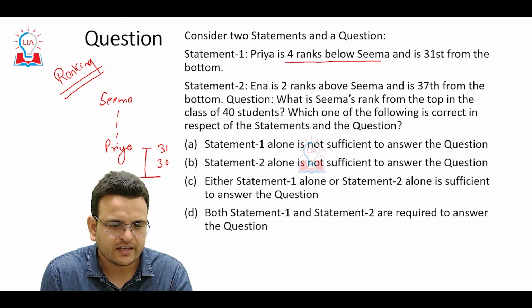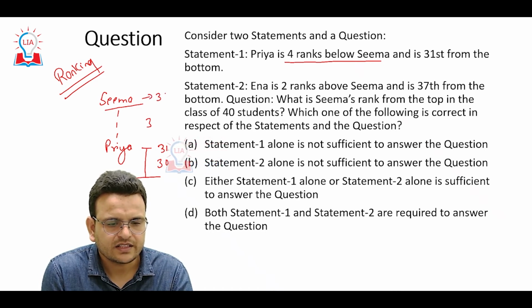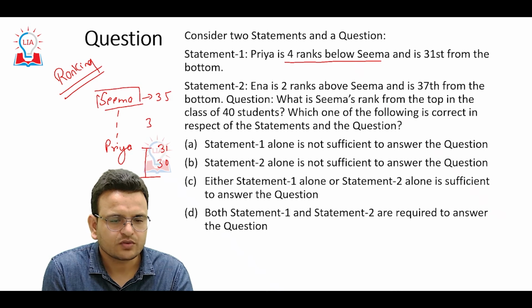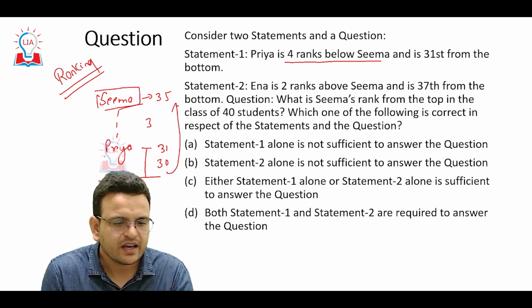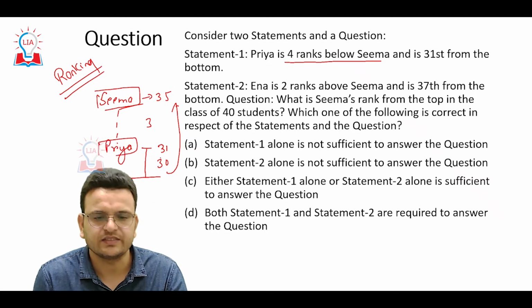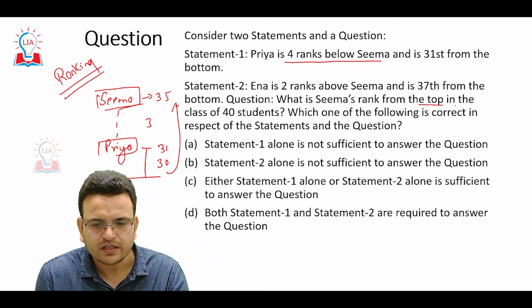30 more students are there, and here again we have 3 more students. Okay, and then we have Seema. So Seema will be 4 more, I can see that it will be 35th. So Seema's rank from the bottom is 35, and Priya's rank from the bottom is 31st. Okay. What is Seema's rank from the top?